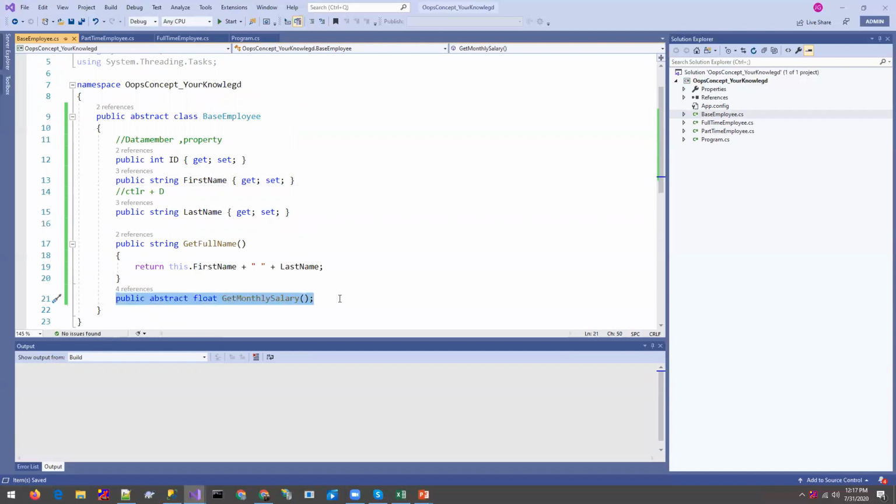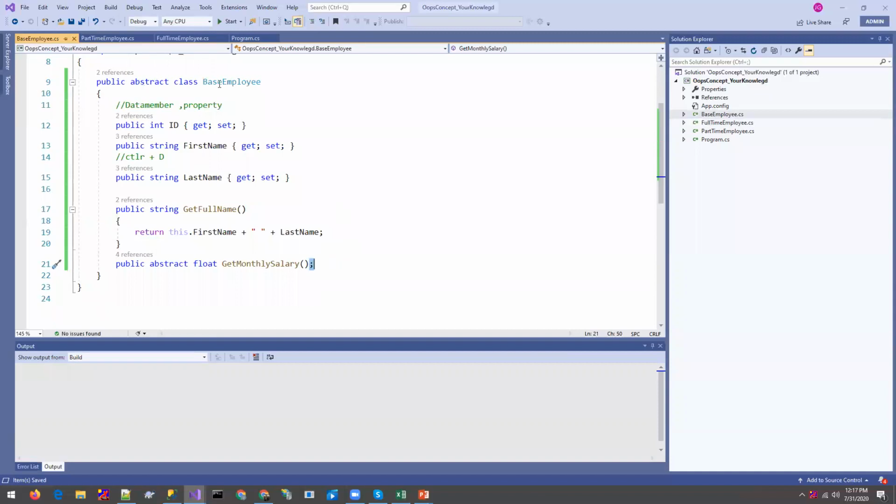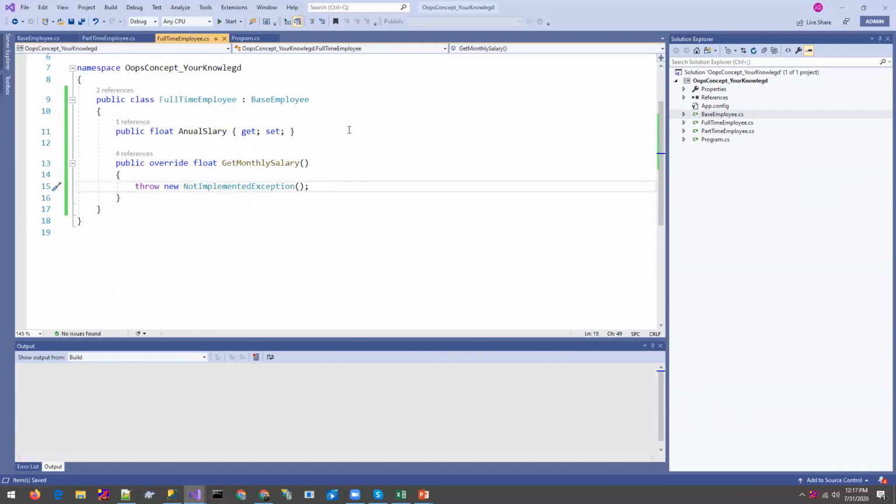So currently the essential part, the calculation of the salary, is hidden when we create the base employee class. You can see only the name is defined, there is no body over here, so that part is hidden for the base employee. When you define the abstract method, you have to override that method from here, and you can just return something.